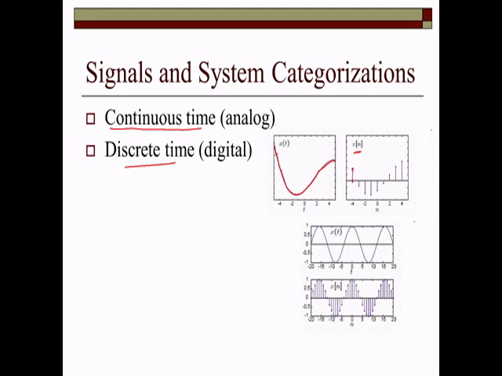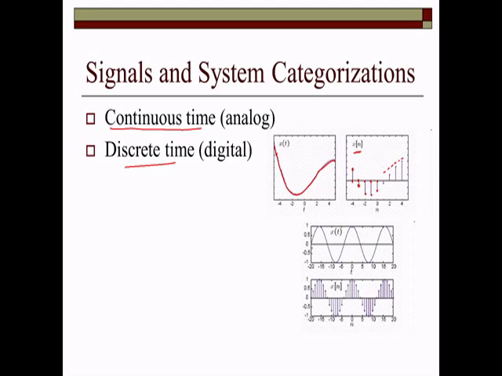This is the time and this is the information, or we can say this is the time and this is the amplitude or impulse of the signal, and so on.